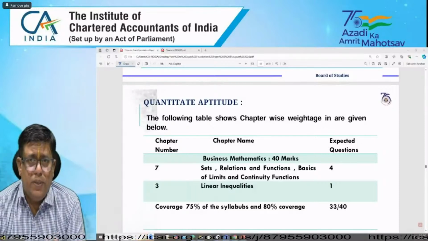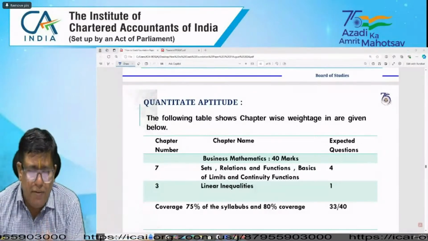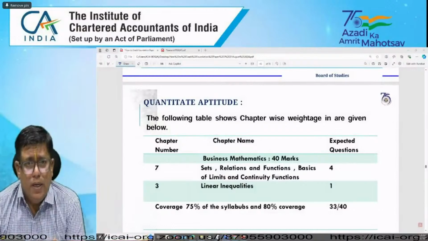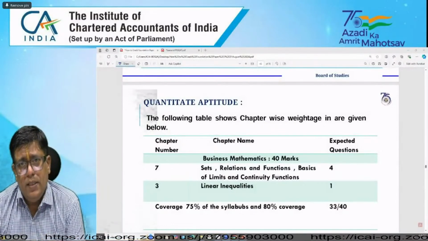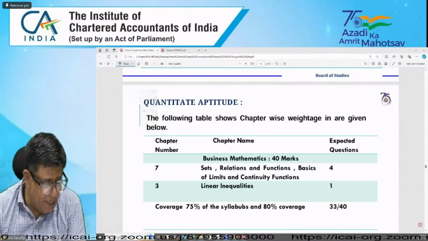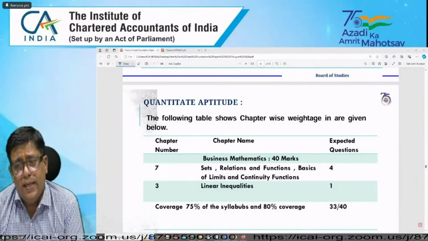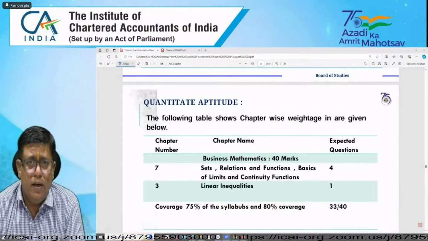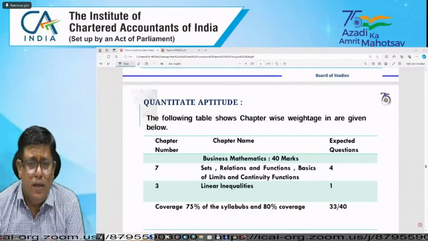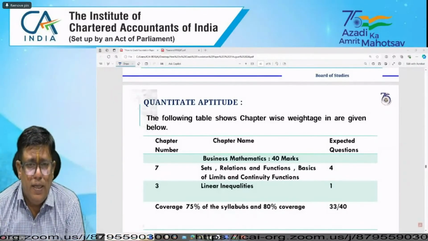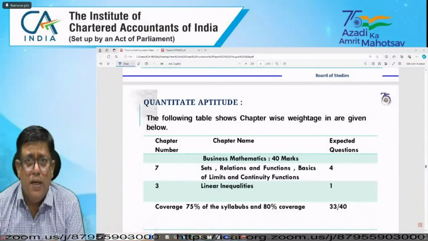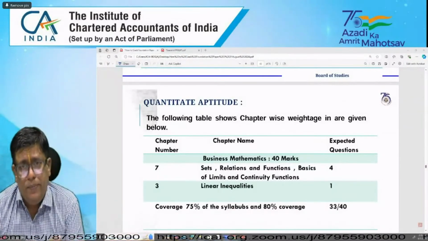The third chapter is inequalities, that is linear inequalities. We can express greater than, less than, greater than or equal to, or less than or equal to, based on the applicable conditions.